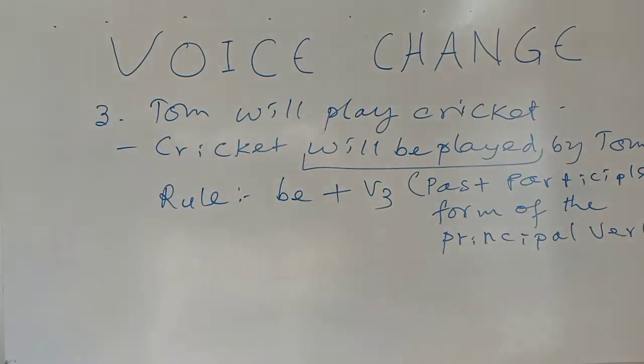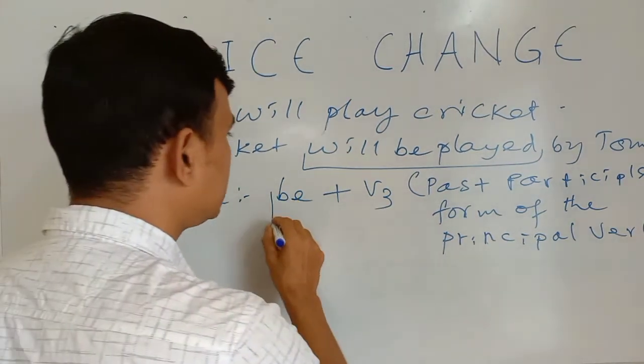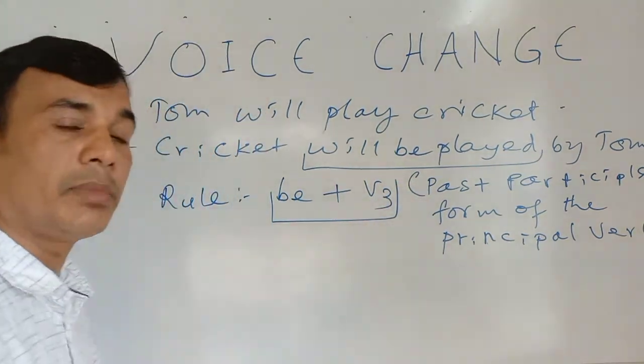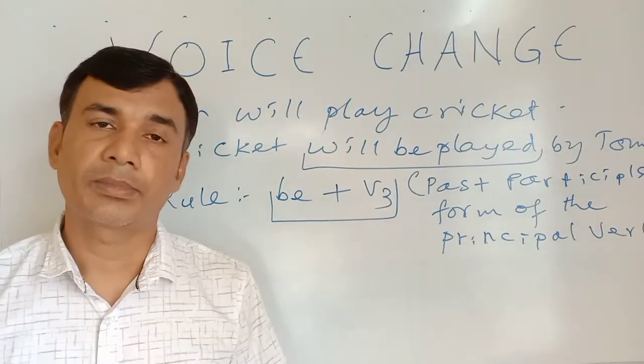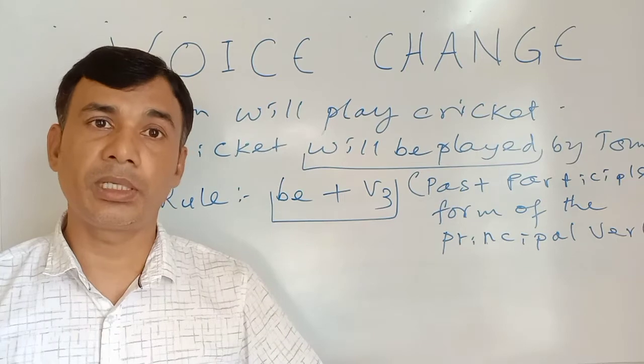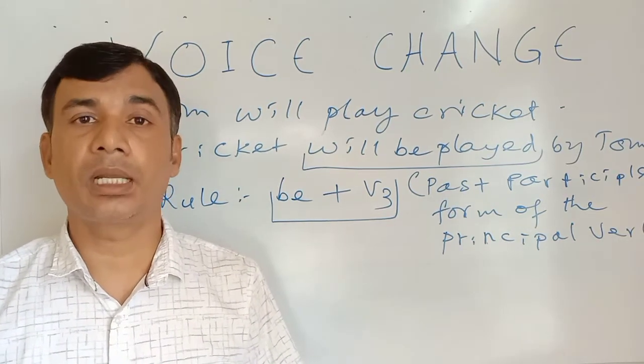Remember this, V3 means the past participle form of the verb. Okay, we have discussed this rule, that is the be verb according to the subject: am, is, are. When it is past tense it will be was, were, and when it is future tense it will be will be or shall be.